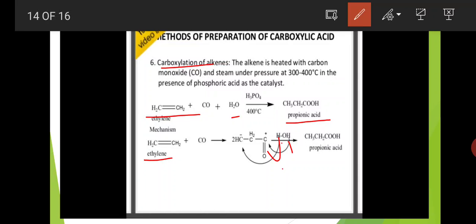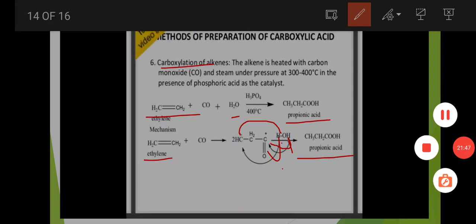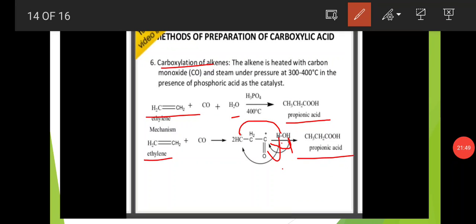So H plus ion binds here, and here the negative charge is there, so H plus ion binds with CH2 and it is converted to CH3. OH minus ion binds with the CO plus ion and forms COOH. So propanoic acid is formed. This is the sixth preparation method of carboxylic acid.